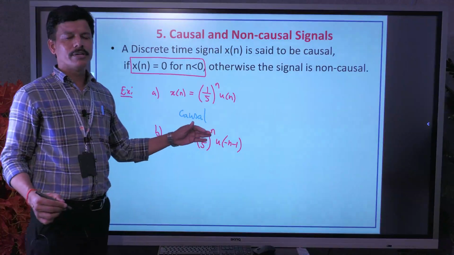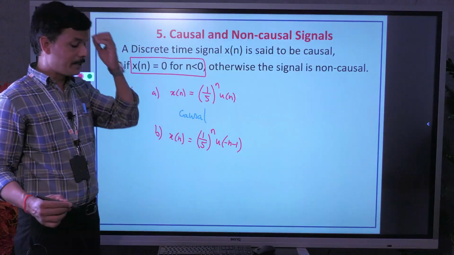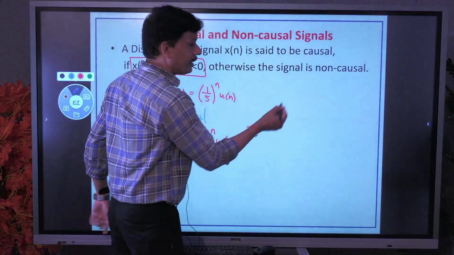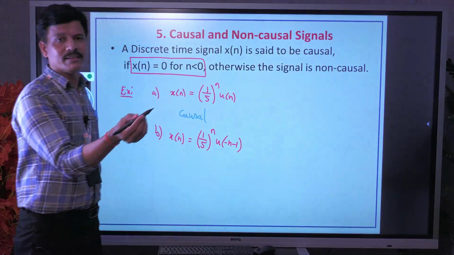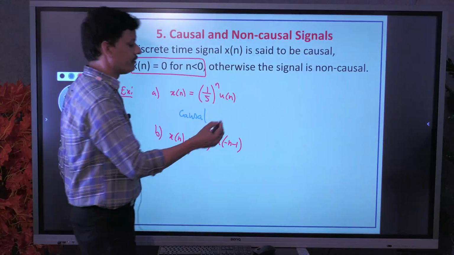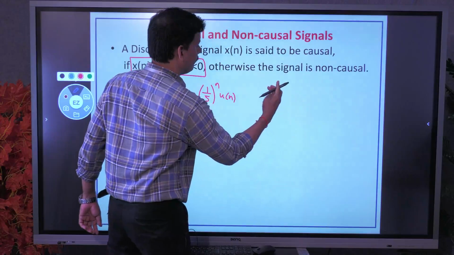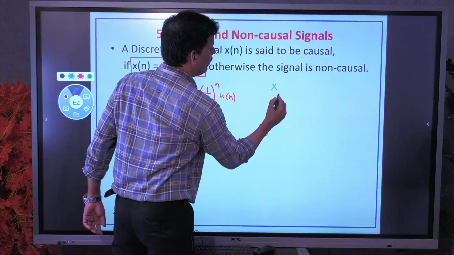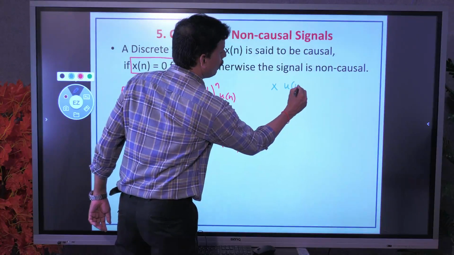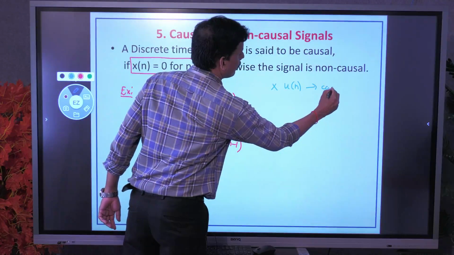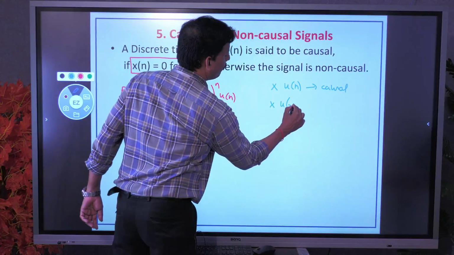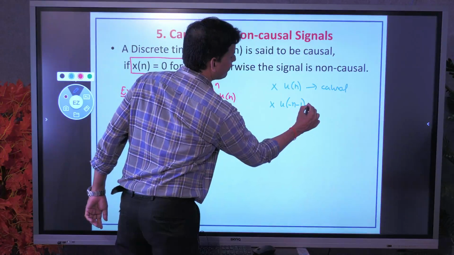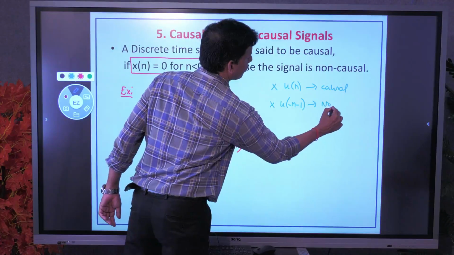So try to observe the difference between continuous time and discrete time. In case of continuous time, I told you, if anything is multiplied with u of t, it is causal, and multiplied with u of minus t is non-causal. Whereas in case of discrete time, if any signal is multiplied with u of n, that is causal. If anything is multiplied with u of minus n minus 1, it is non-causal.